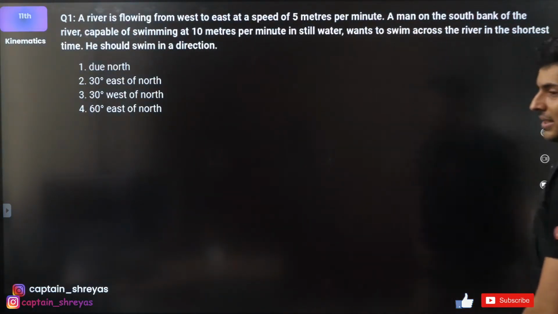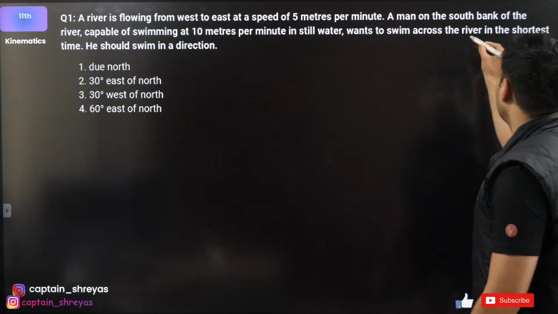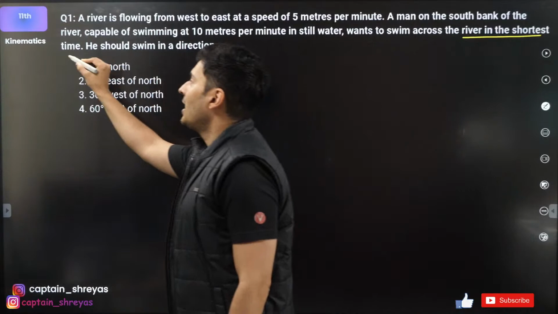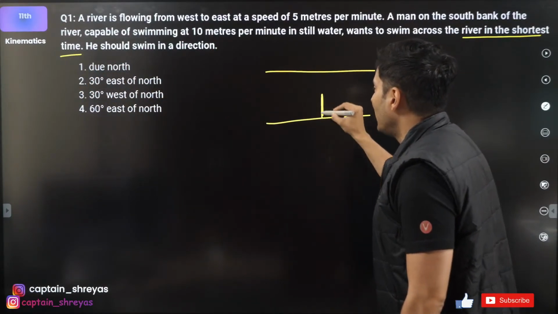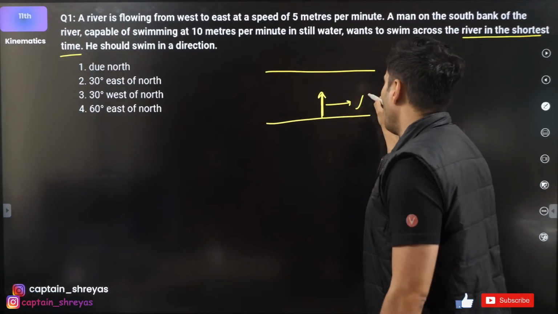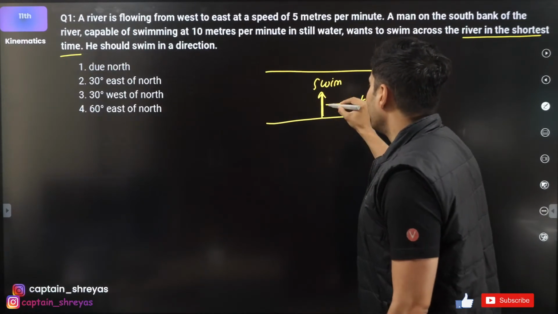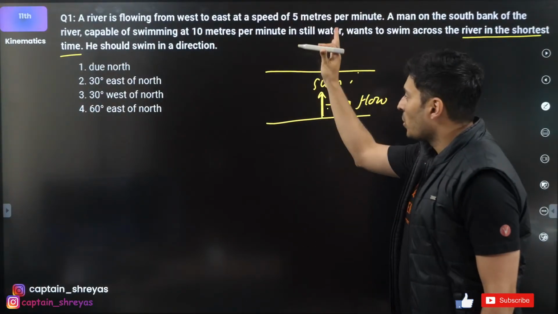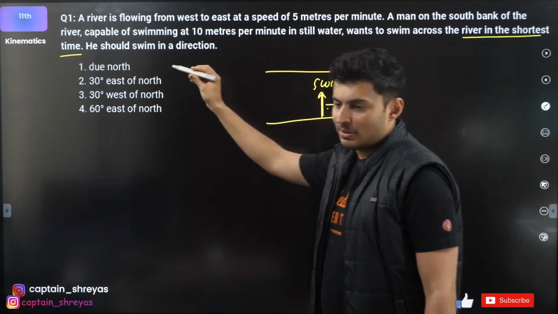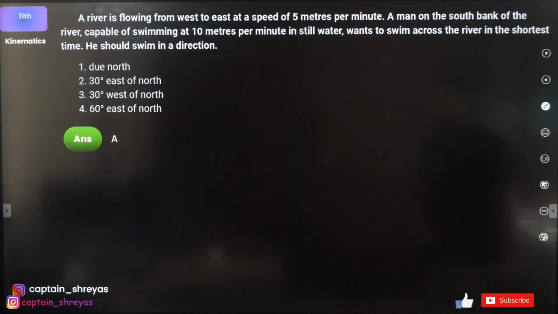Excited? Very good. What's the answer? If he wants to swim the river in the shortest time, what should happen? If this is the river, he has to swim like this, right? This is the flow. He will swim in this direction. He will reach somewhere here. There will be some drift, but the strokes will be in this direction. Due north. So I think it should be option A.